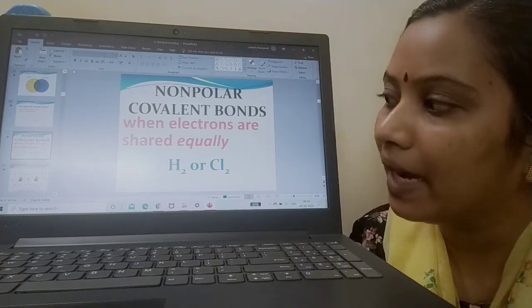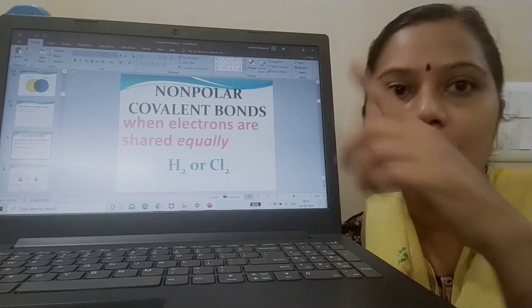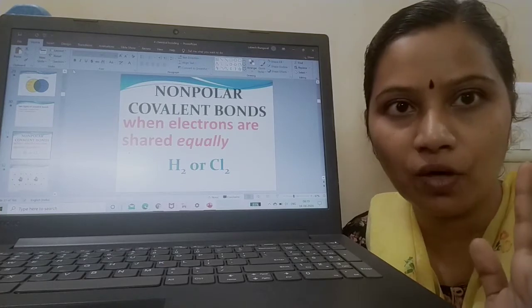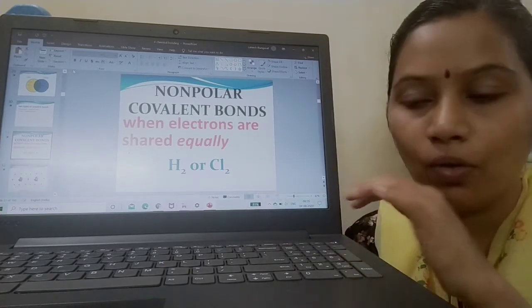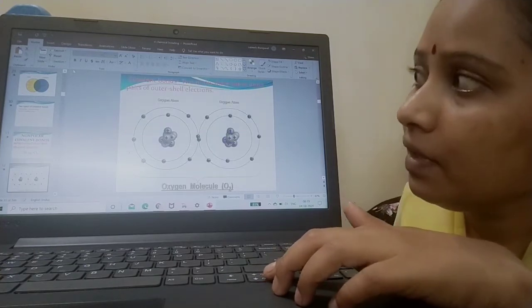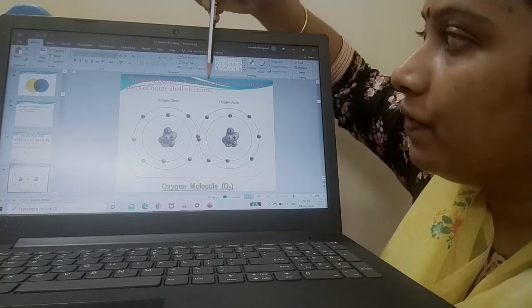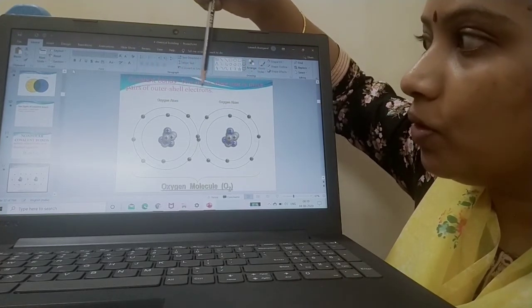Say for example, hydrogen molecule. This hydrogen atom will be sharing one electron and the next hydrogen atom will be sharing one electron. So hydrogen molecule is formed. Both should share equal number of electrons. Similarly, chlorine molecule. This is an example for covalent bonds where two atoms share one or more pairs of outer shell electrons.